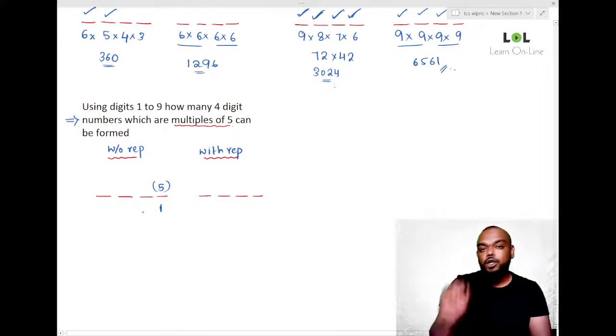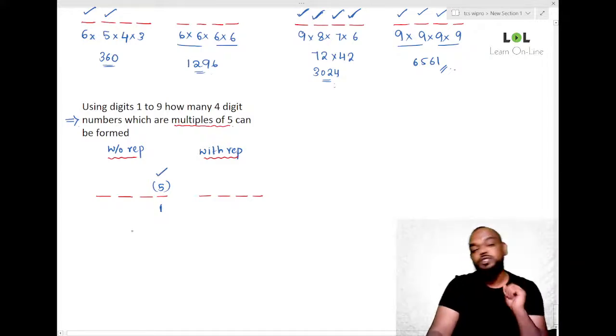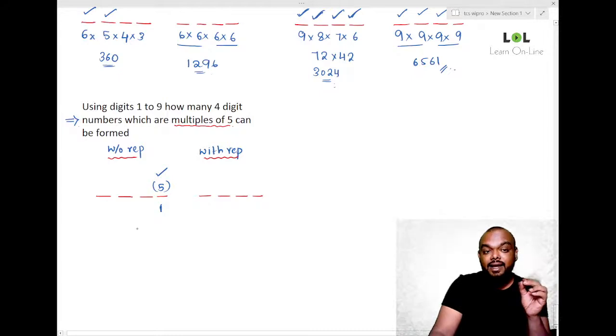Now think about it. 1 to 9, 9 digits are there. I filled the units place in one way, which means one digit is used there. Still, how many digits are there? 8 digits. Do we have any conditions in the other places? No, so I can use any of the digits. I can fill the first place in 8 ways. The second place can be filled in 7 ways. This can be filled in 6 ways. So what do we get? 8 into 7 is 56, into 6 gives us 336.